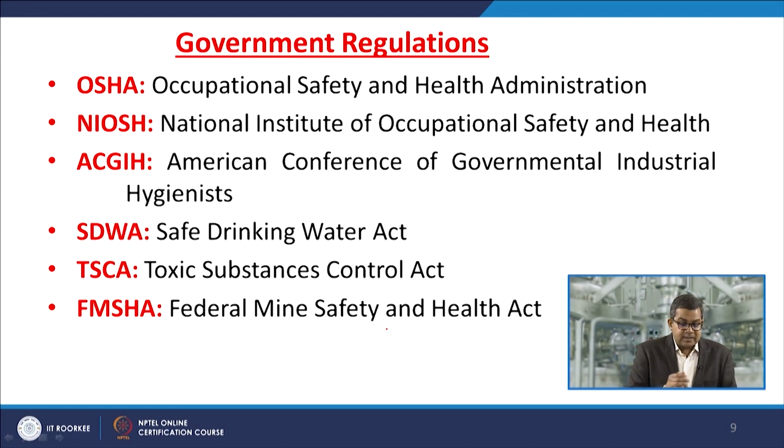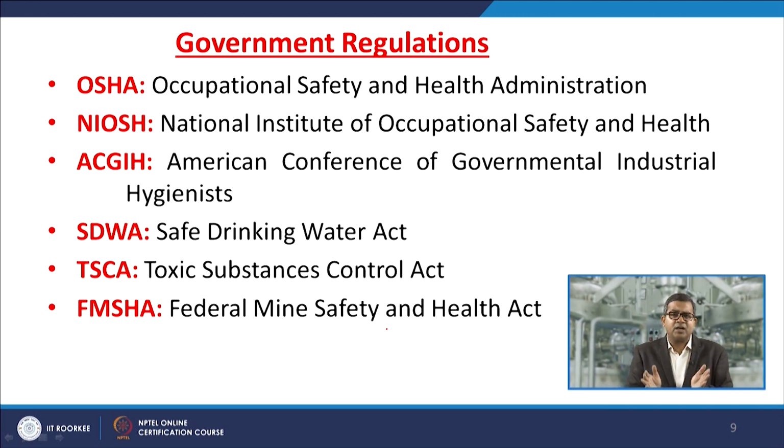There are 6 standard regulations or protocols available globally: OSHA, Occupational Safety and Health Administration; NIOSH, the National Institute of Occupational Safety and Health; ACGIH, American Conference of Governmental Industrial Hygienists; SDWA, the Safe Drinking Water Act; TSCA, the Toxic Substances Control Act; FMSHA, the Federal Mine Safety and Health Act.